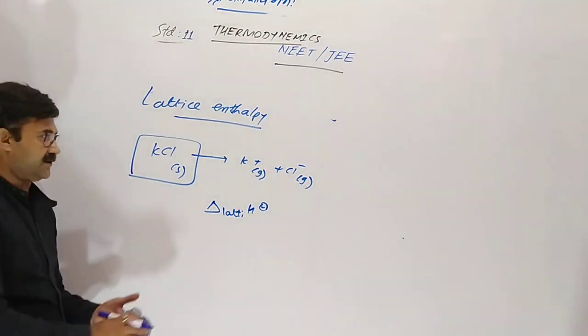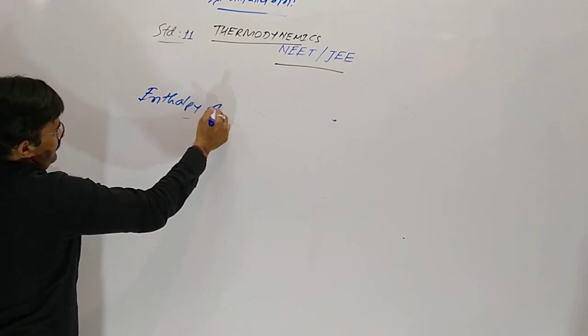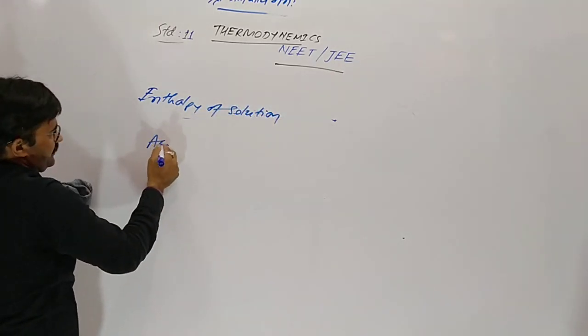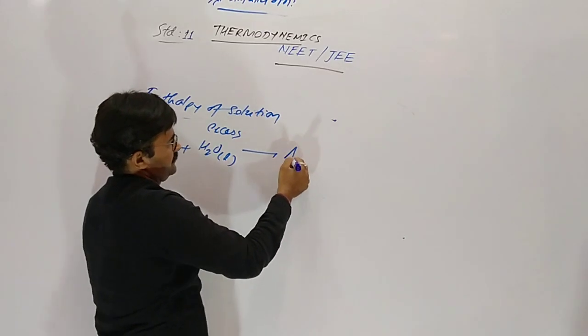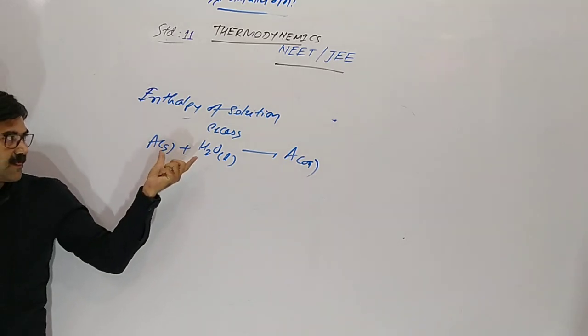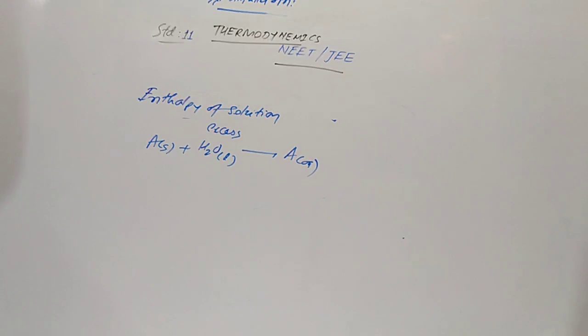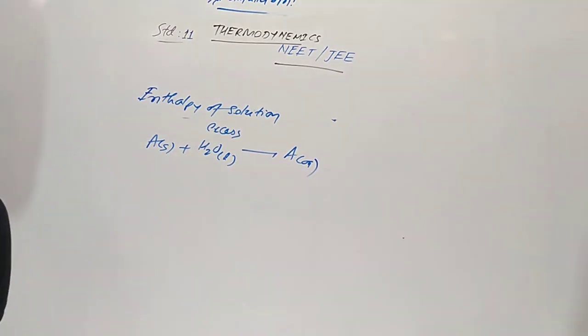Now enthalpy of solution. Any substance which we dissolve into excess water releases heat. When 1 mole of solute is dissolved in excess water so that further dilution produces no enthalpy change, that is called solution enthalpy.